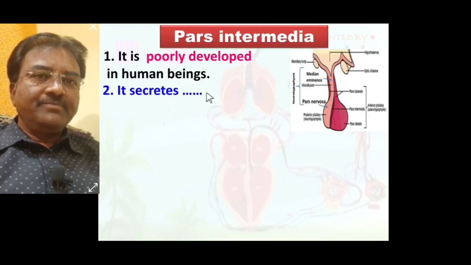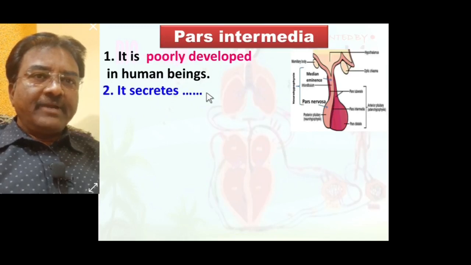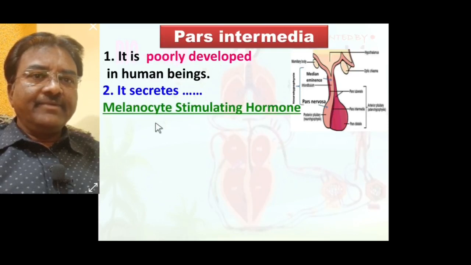Pars intermedia secretes one hormone known as melanocyte stimulating hormone, that is MSH.